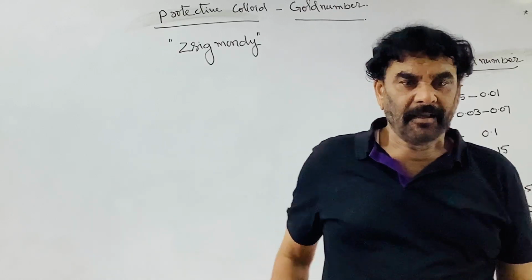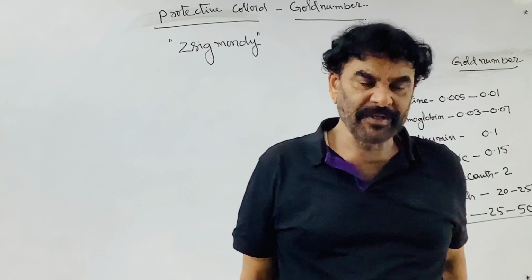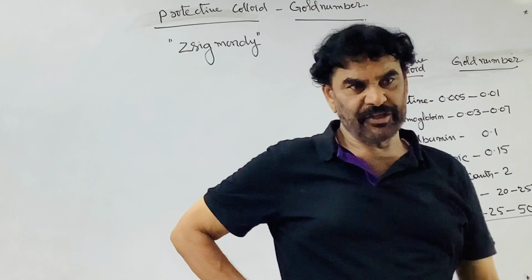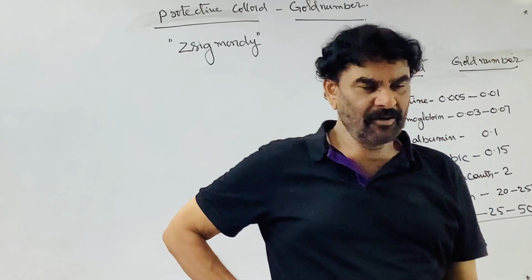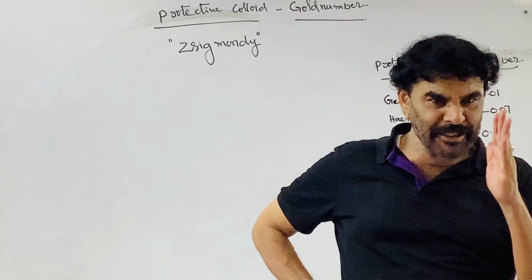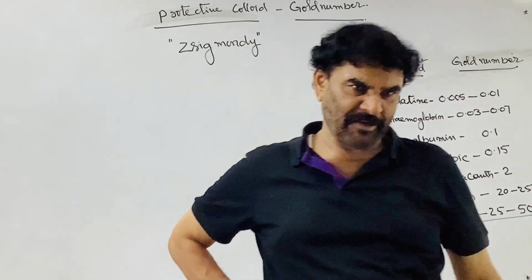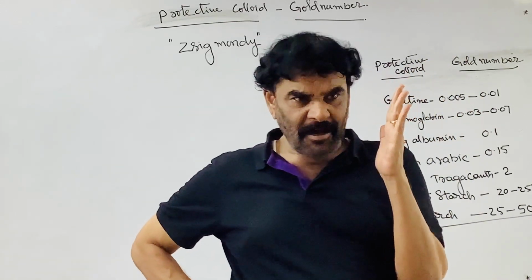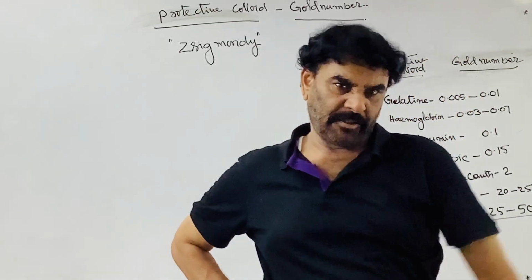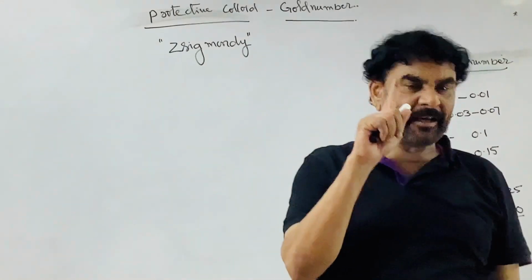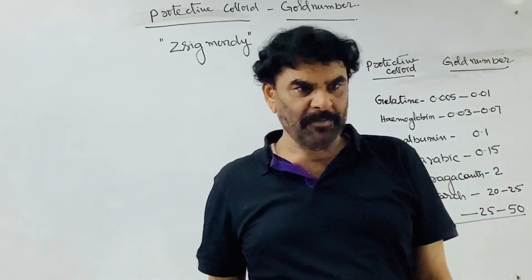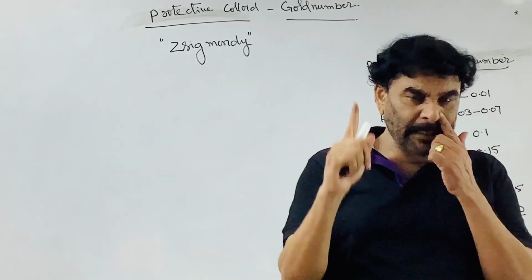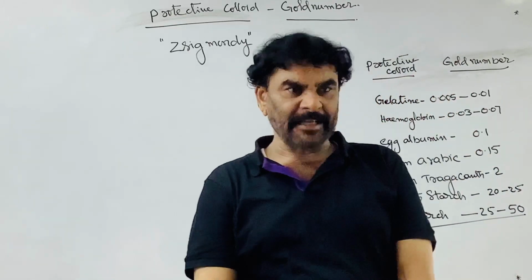Students, in the last class we discussed coagulation power, coagulation value. Each electrolyte has its own coagulation value. That too we discussed, that is the Hardy-Schulze rule. That is, the coagulating power of the electrolyte is proportional to the valency of the active ion in the electrolytic solution.